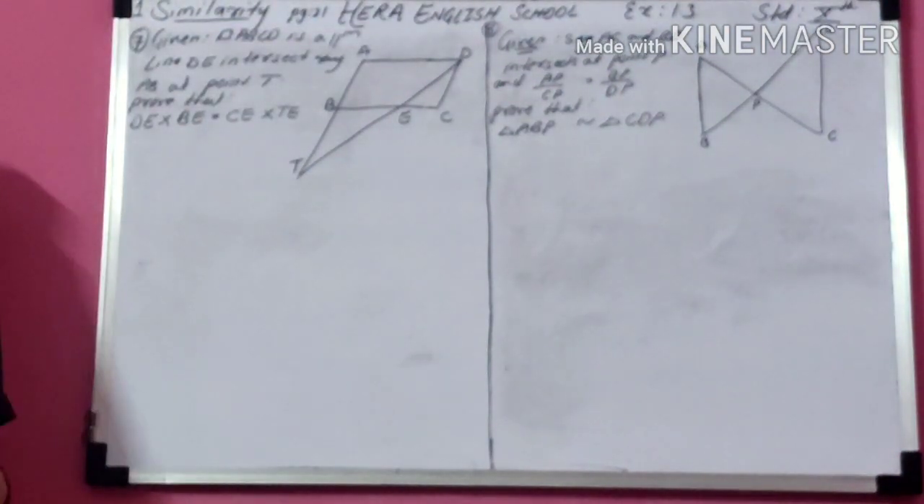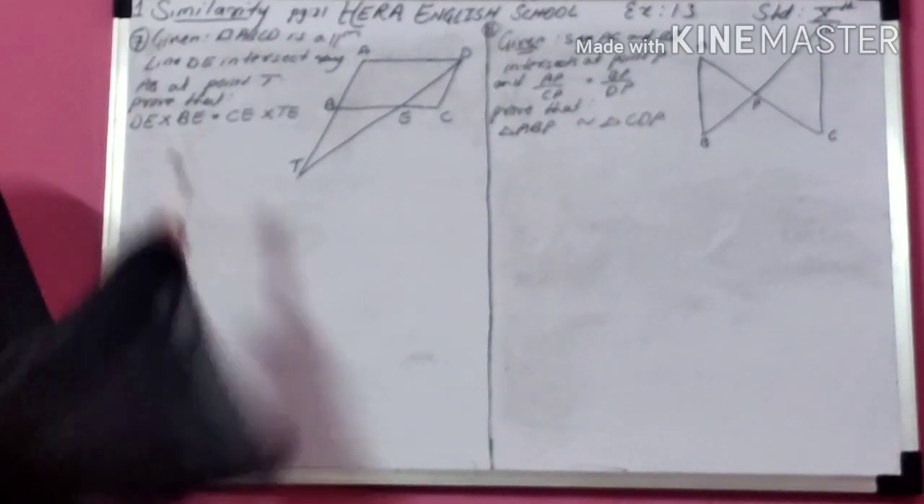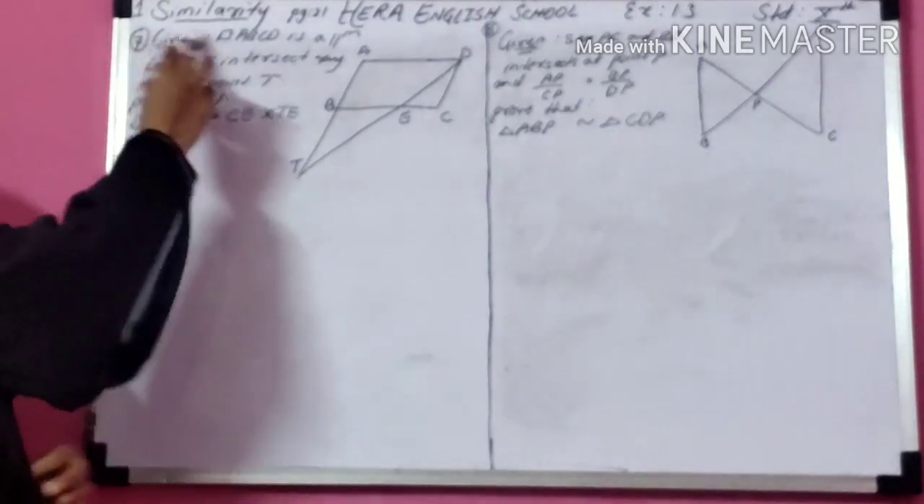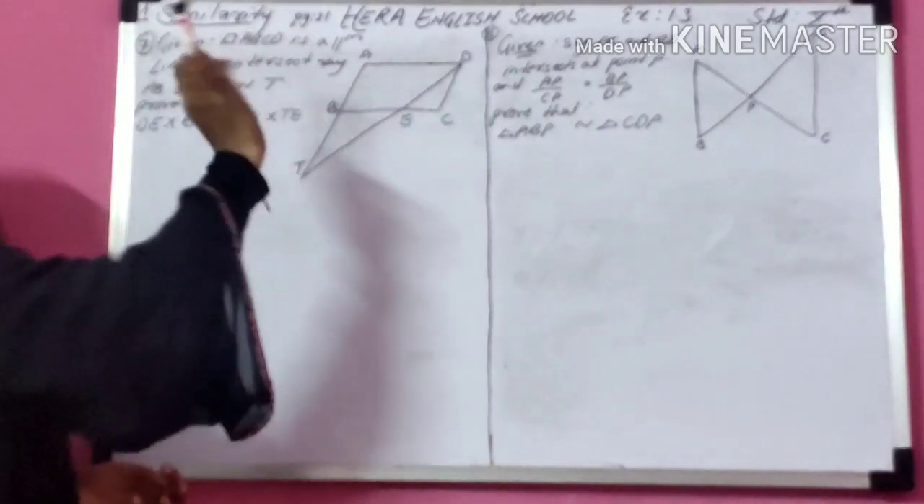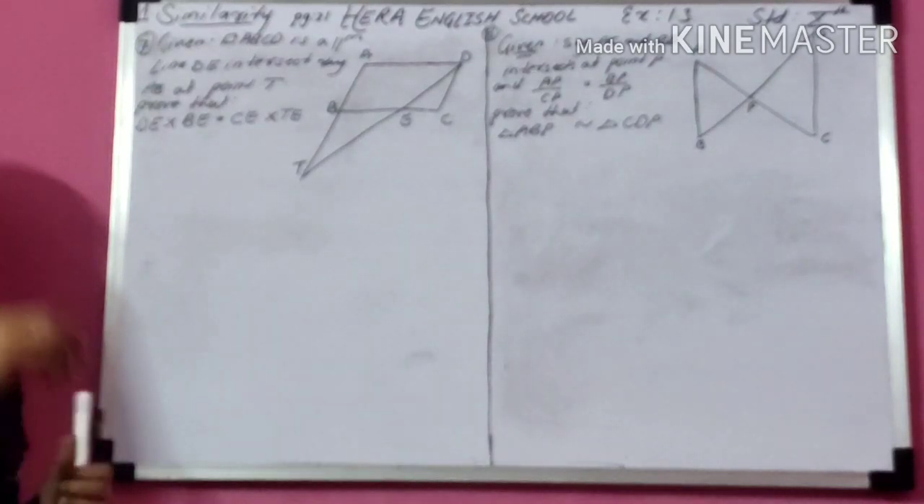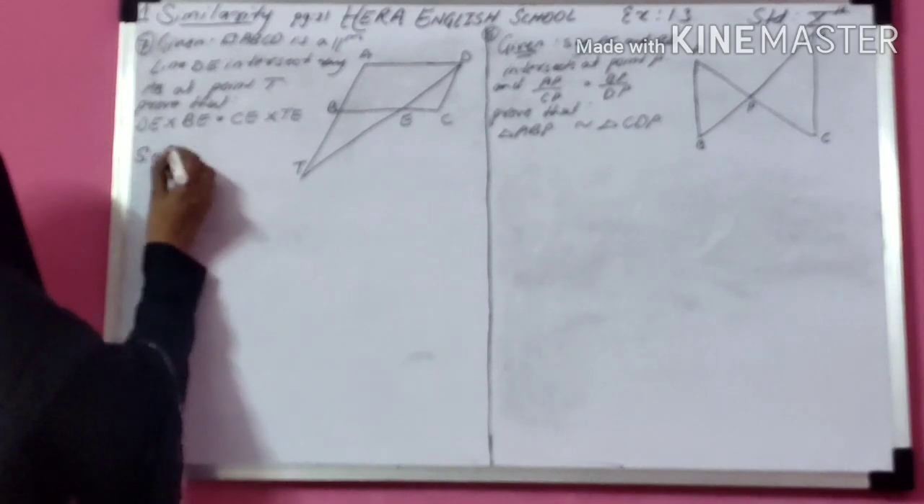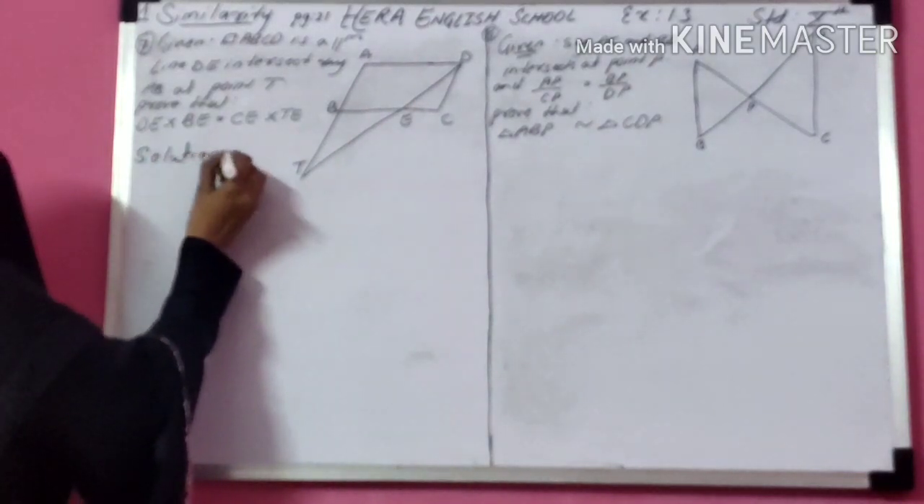Okay. By observing the figure, you may think the question is very tough. But no, the question is easy. First of all, given is quadrilateral ABCD is a parallelogram. You know the property of parallelogram: opposite sides of a parallelogram are parallel and congruent. So let's start your solution. Solution.